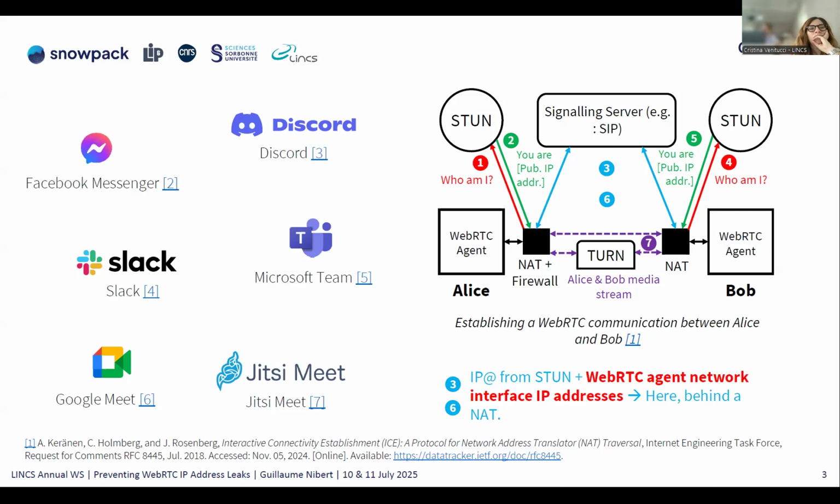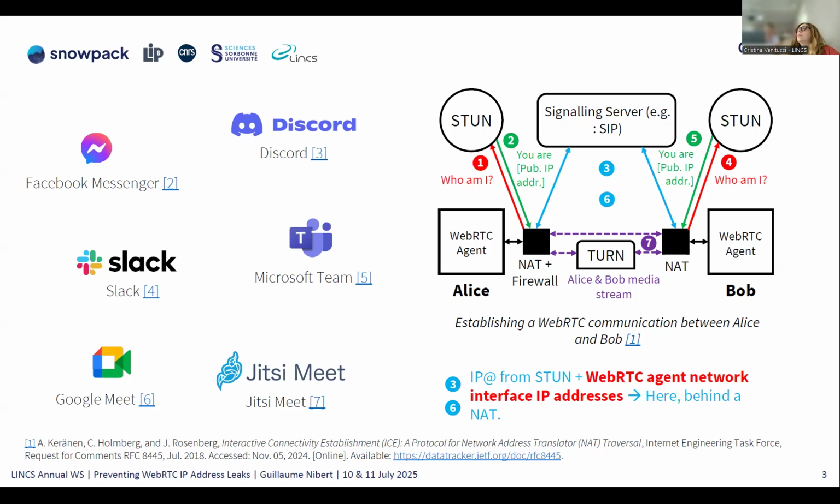Then, and this is the most important part of this presentation, she will send a list of IP addresses composed of the one returned by the STUN server and all of her IP addresses attached to all of her network interfaces, so the Wi-Fi and the Ethernet IP addresses, if both of them are connected to the internet.